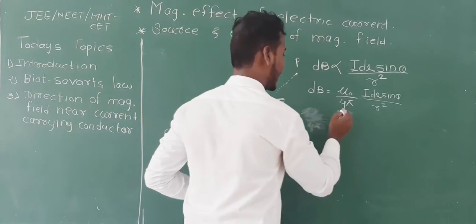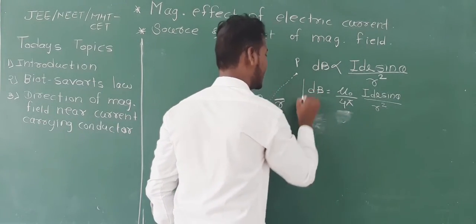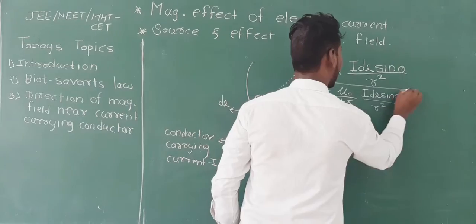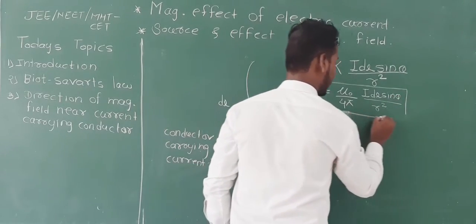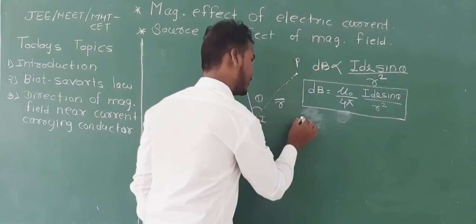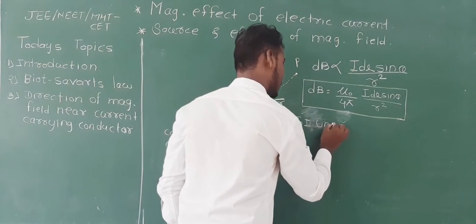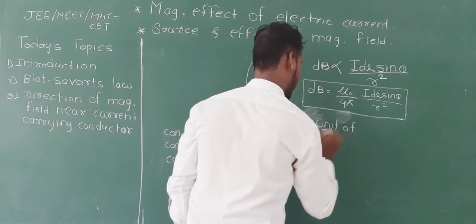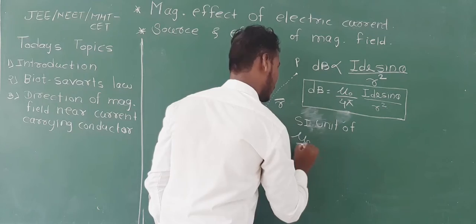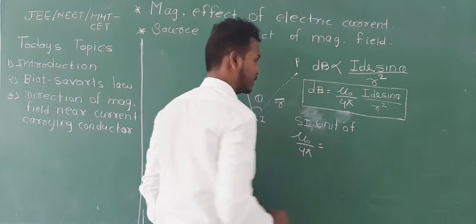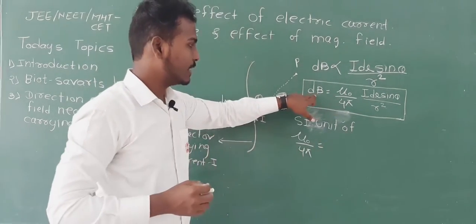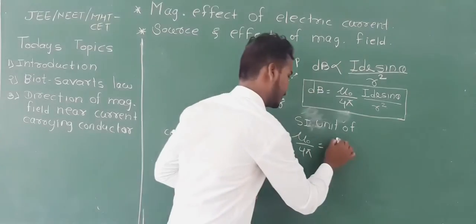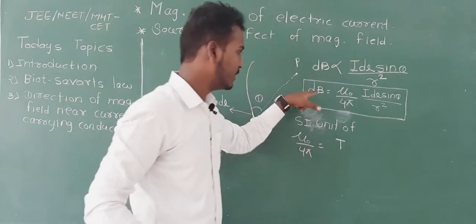what will be the SI unit of mu 0 upon 4 pi? This is the magnitude we are trying to get. So see carefully, you know that dB we measure in Tesla.